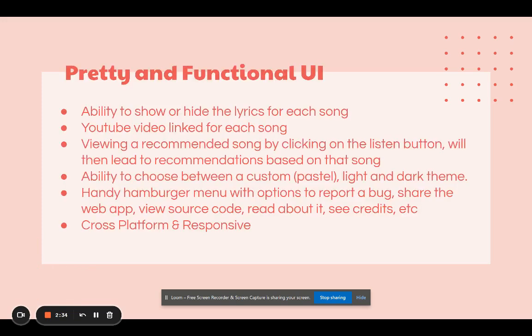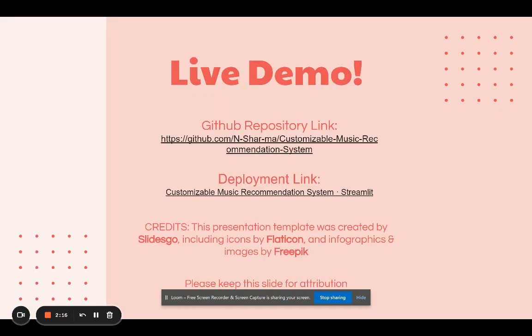Now for the UX related features, you can show or hide the lyrics, YouTube video is linked, each recommendation song has its own recommendations, and there are also themes to choose from, a hamburger menu with important links. This app is cross-platform as well as responsive. Now it's time for the live demo.